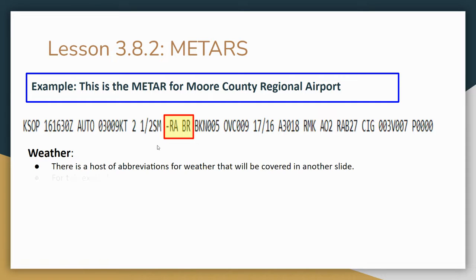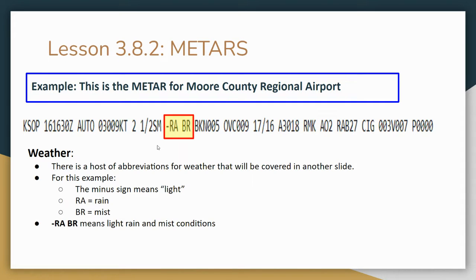Go through some weather in here. There's a lot of different types of weather. We'll look at that on the next slide. I think these are pretty straightforward. If you want to make flashcards for these, by all means. But I think like RA is pretty obvious. That's rain. The minus in front of the R is light. If there was no minus, it would be regular or moderate. If there was a plus, it'd be heavy rain.